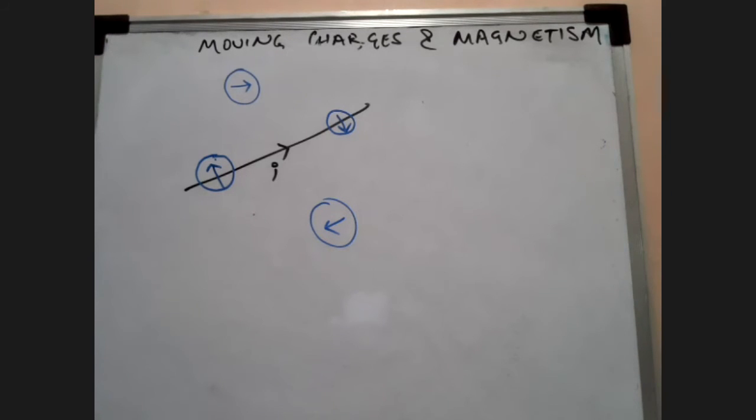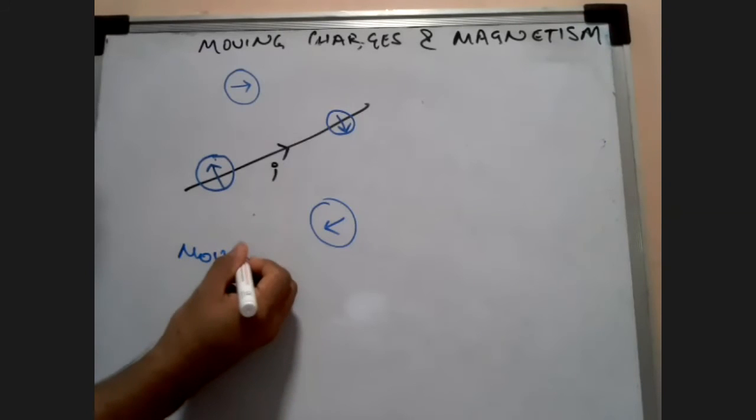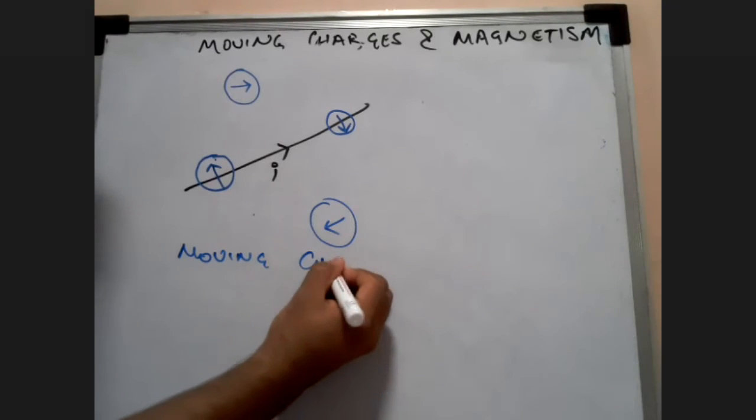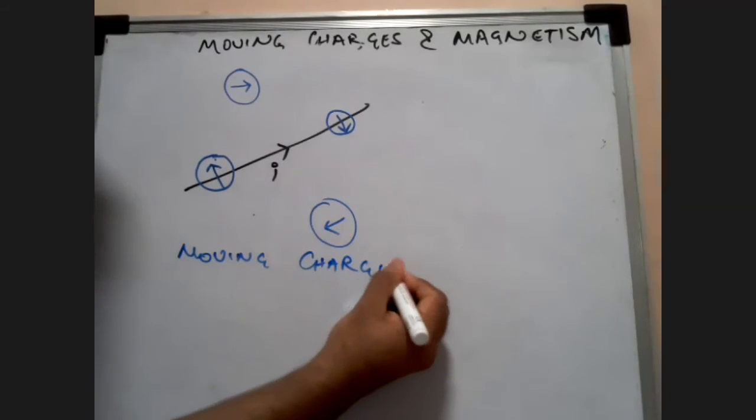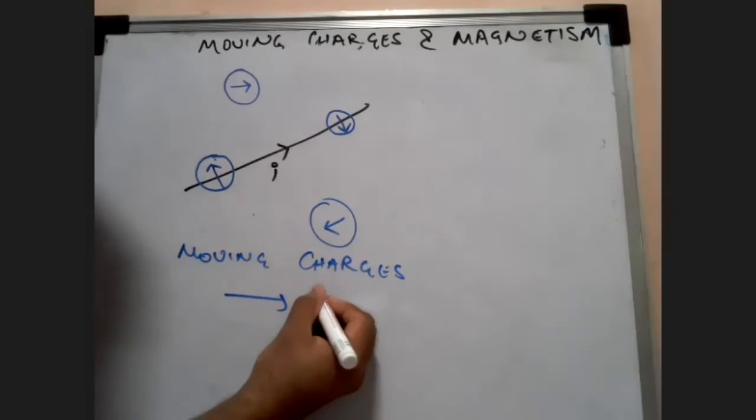So ultimately, the conclusion was that moving charges give rise to what? They give rise to magnetic field.